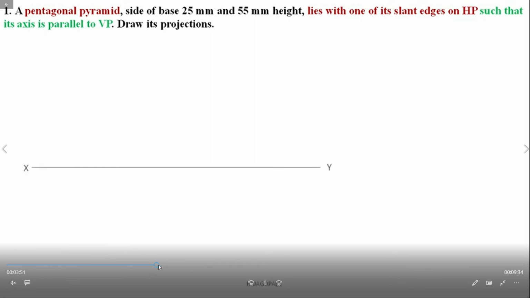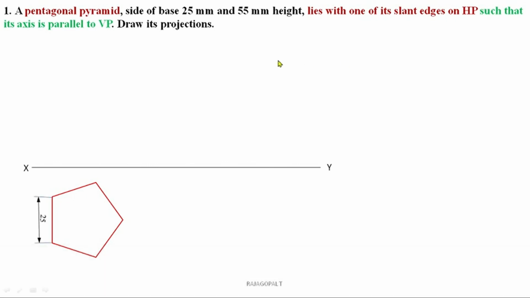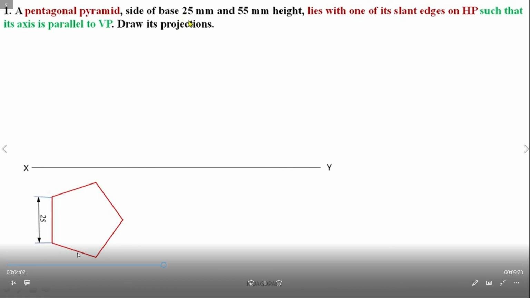You draw one reference line, then after that you draw the pentagon. This pentagon side is 25 mm, and you identify the names of each corner first.